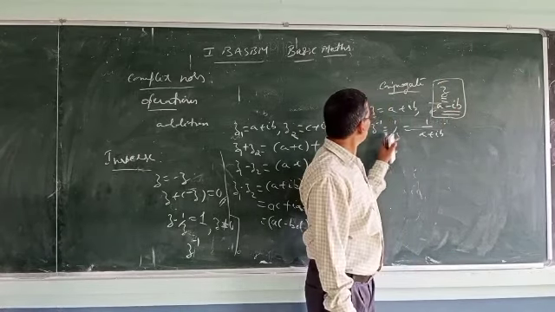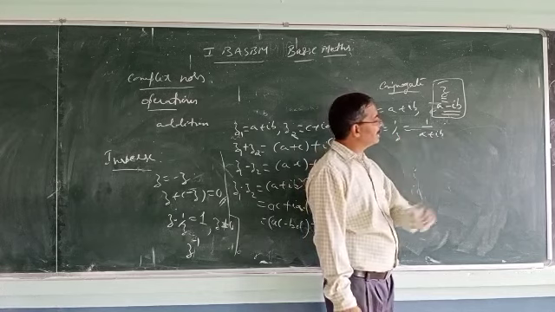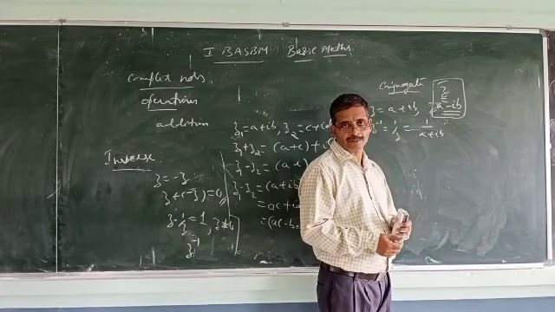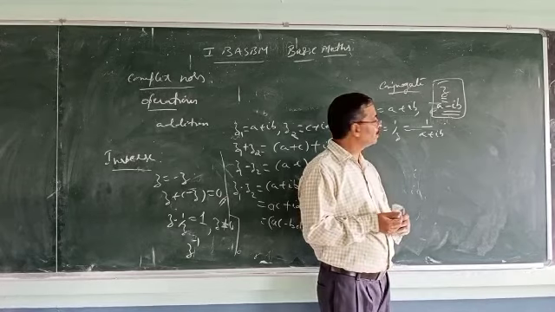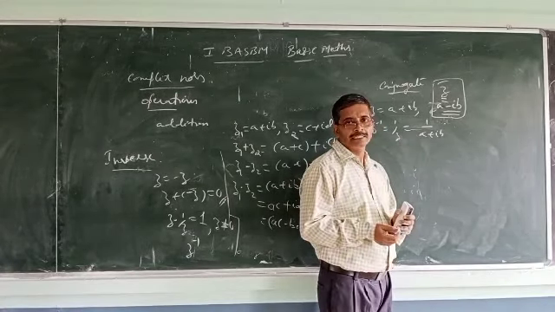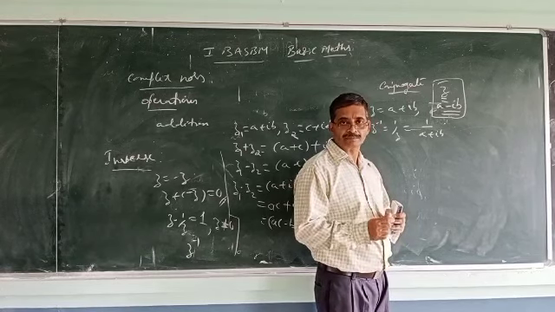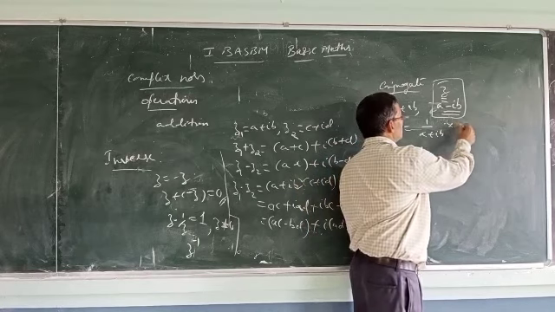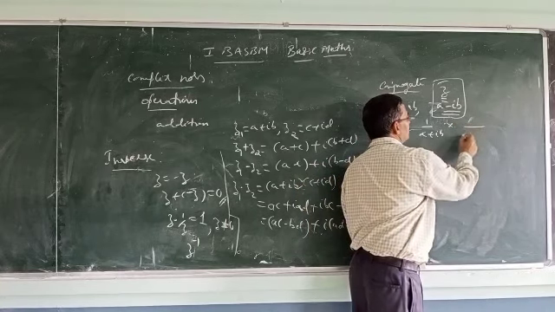So to find 1 by z, we have 1 by a plus ib. How to simplify it? What we will do is multiply by the complex conjugate. So what is that? Its complex conjugate is a minus ib.